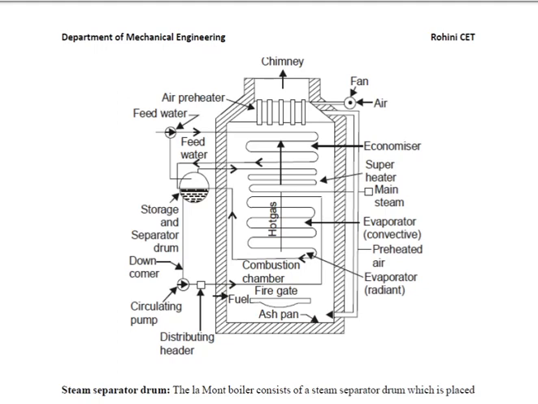So listen carefully. When it enters the evaporator, there are two evaporators available: convective and radiant. After the convective evaporator, it is in the form of wet steam, and after the radiant evaporator, it becomes dry steam, and again it is sent to the separator or storage drum.